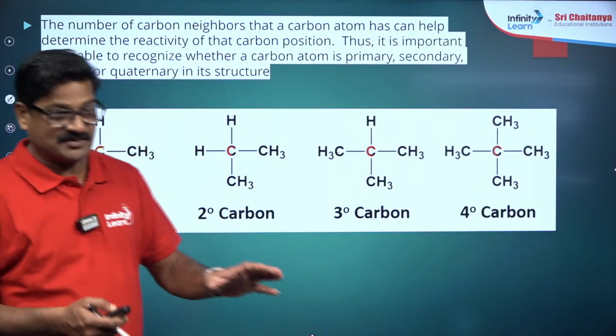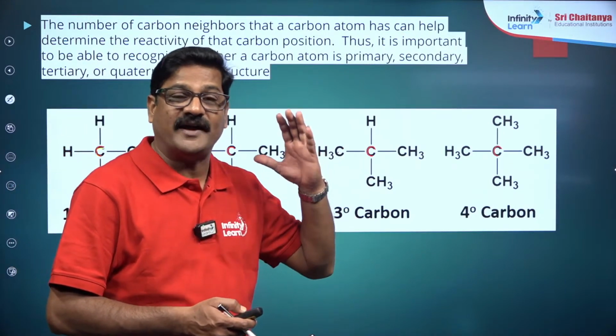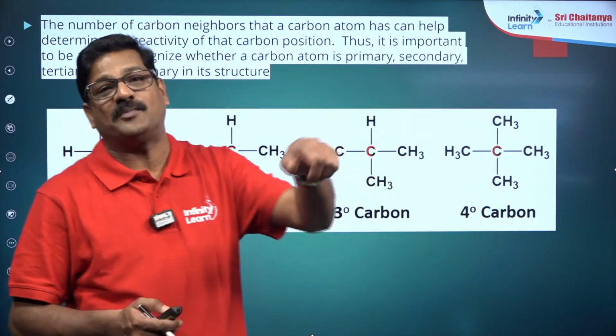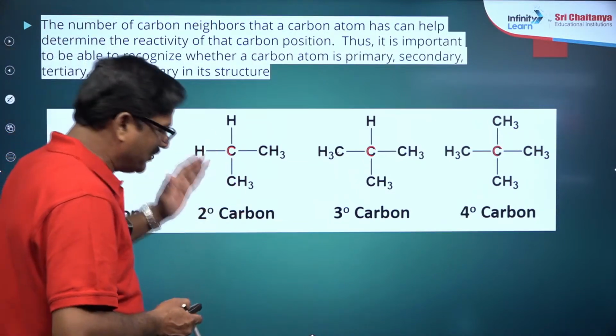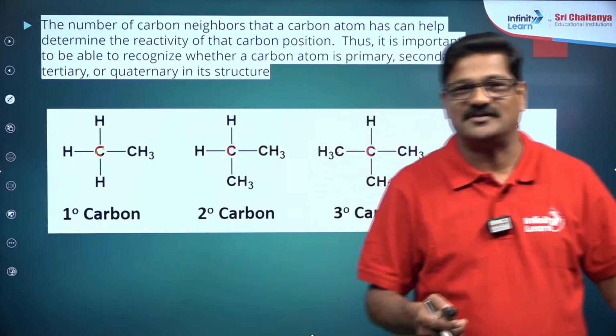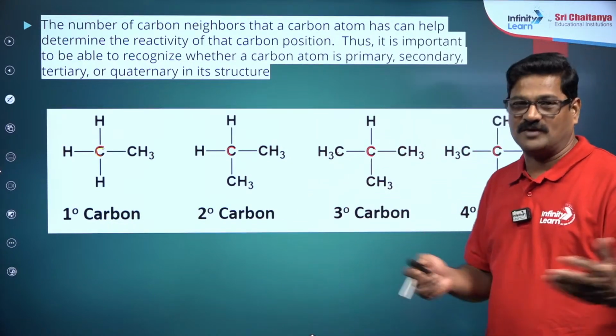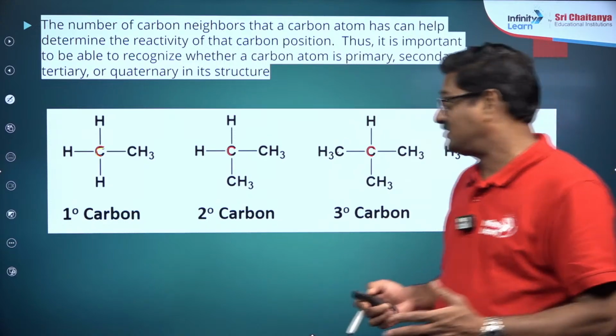The types of hydrogens. The type of hydrogen is based on the carbon that the hydrogen is attached to. So there can be primary hydrogens, secondary hydrogens, and tertiary hydrogens. Okay, we don't have quaternary hydrogens, because that carbon is already saturated.